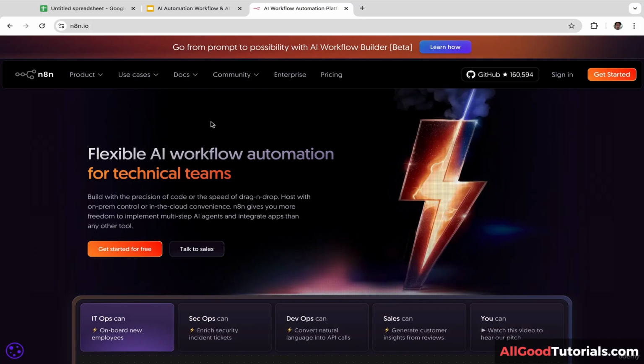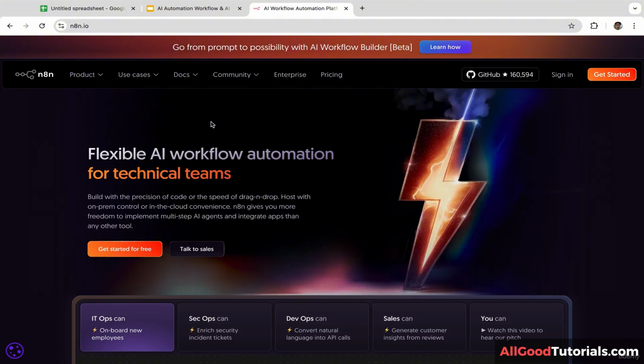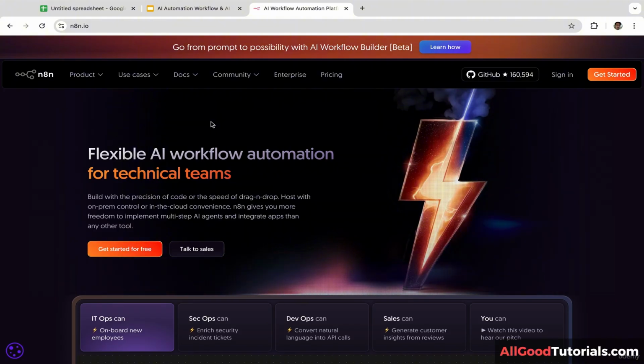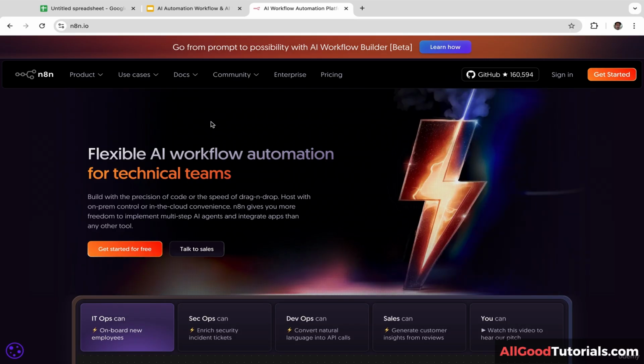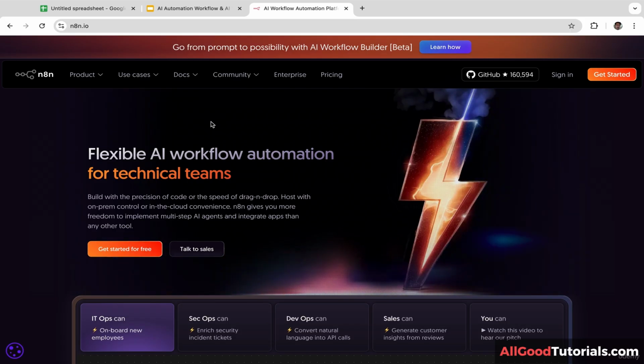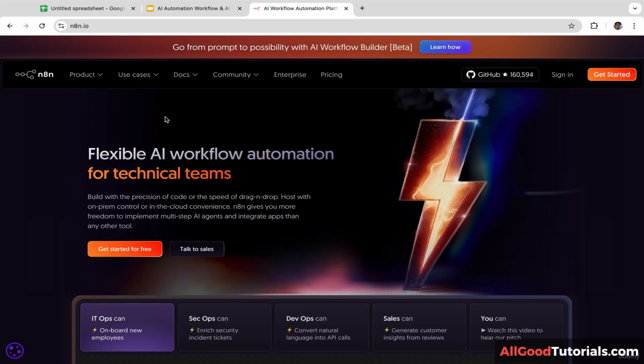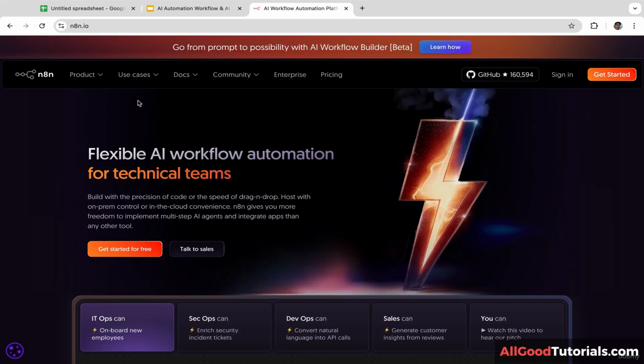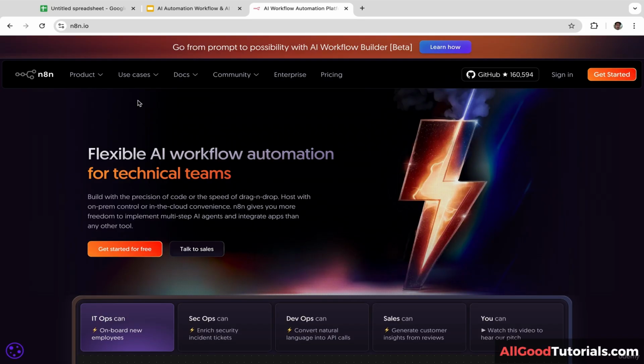N8N is a little bit different compared to Zapier and Make because it is self-hosted and it gives you more control and flexibility over your AI automations workflow. And you don't need to know how to code because N8N is mostly drag and drop.